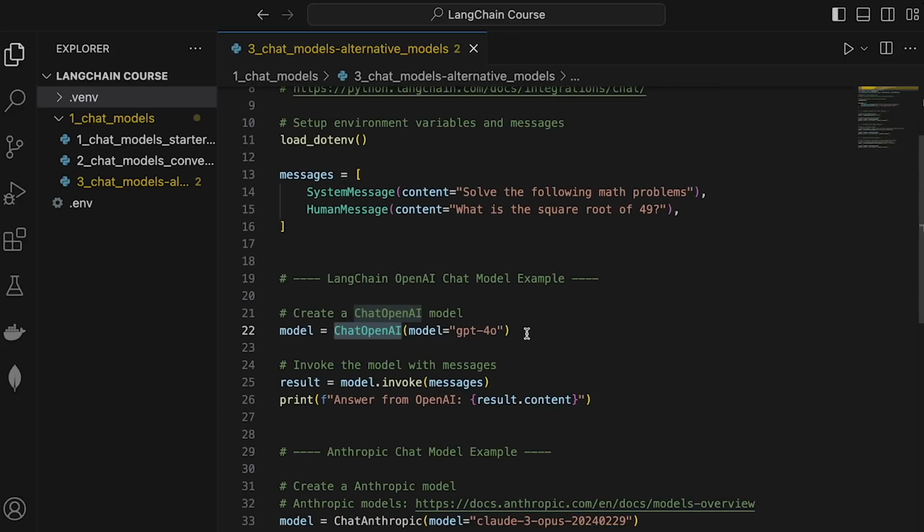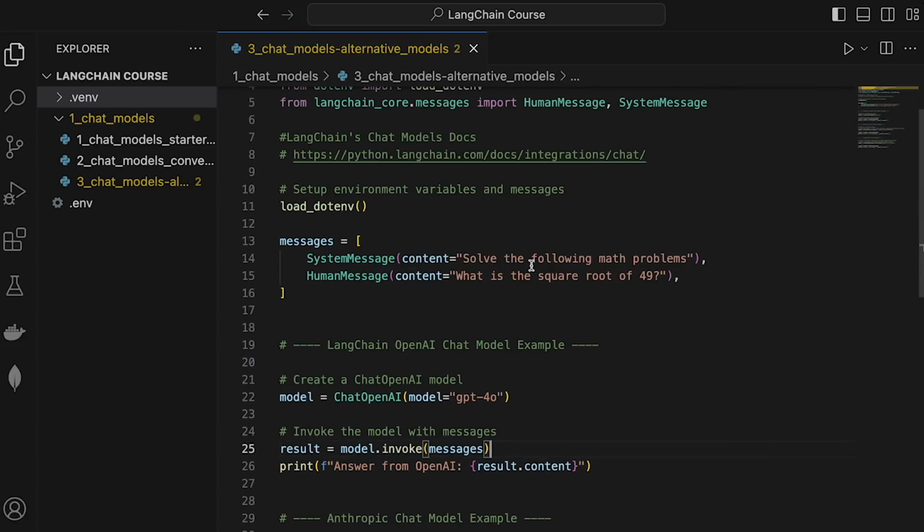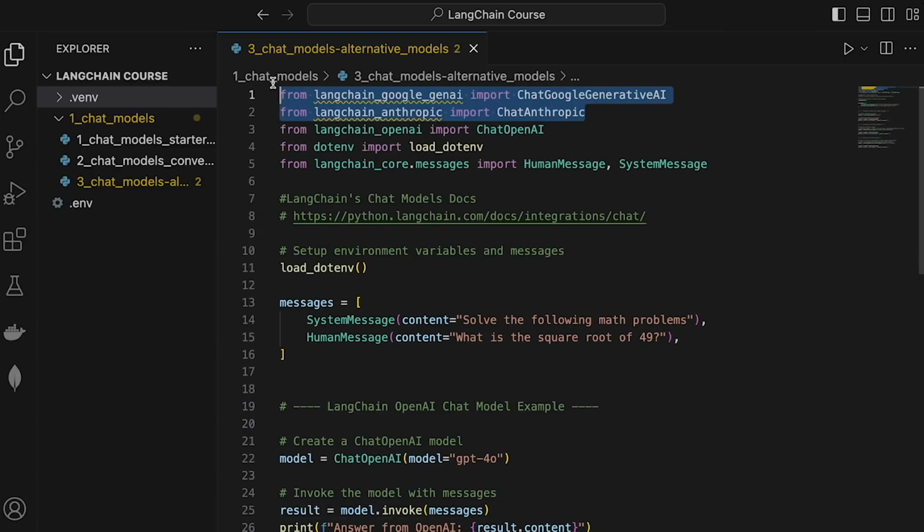But in the future, if you want to switch to a different model, and this could be for whatever reason, maybe this model is a little more pricey, or there is another model that is doing a certain task much better or faster even, right? Whatever is the case, you can easily switch models in LangChain. So in this section, we will look at using Google's Gemini model as well as the Anthropic model, which is Claude's. All right. So you can see that up top, I have installed two more chat models to communicate with Google as well as Anthropic.